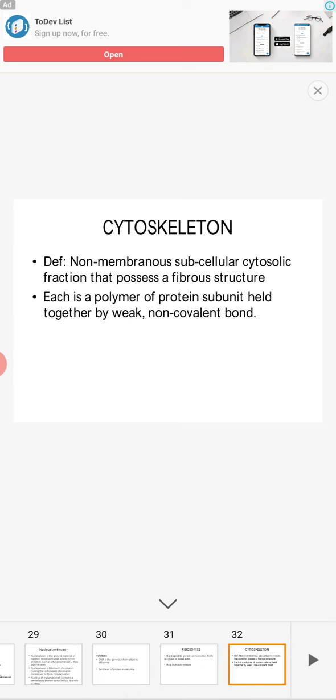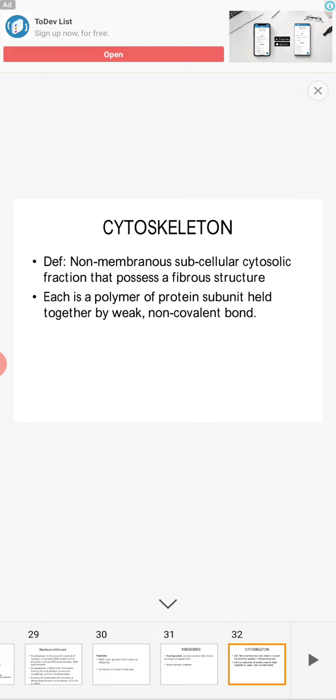There are other structures in the cytoplasm, that is the cytoskeleton. They are non-membranous subcellular cytosolic fractions that possess a fibrous structure.